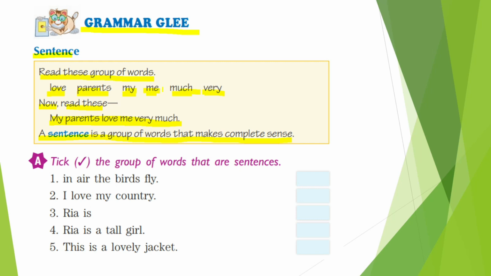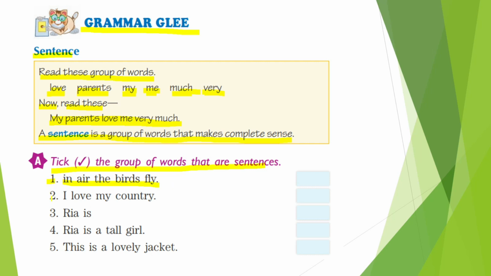Now let's look at some exercises, like tick the group of words that are sentences. Let's look at the first one: In air the birds fly. What does it mean? Does it make any sense? Not at all. So this is not a sentence.